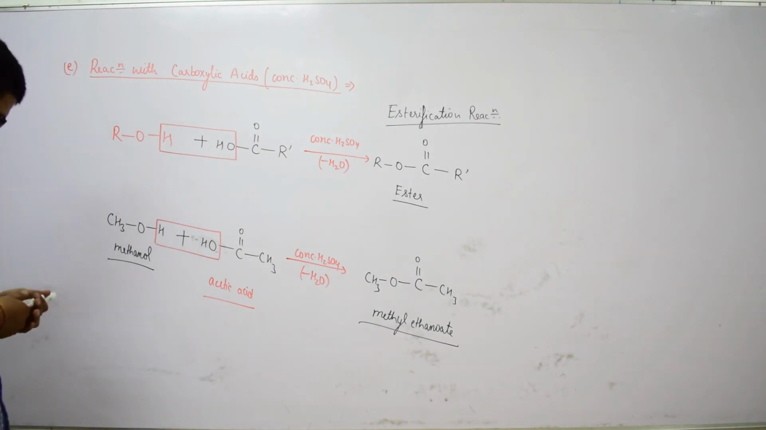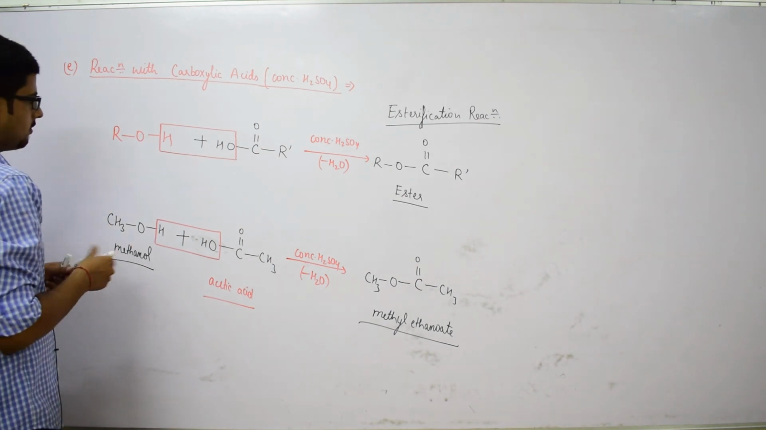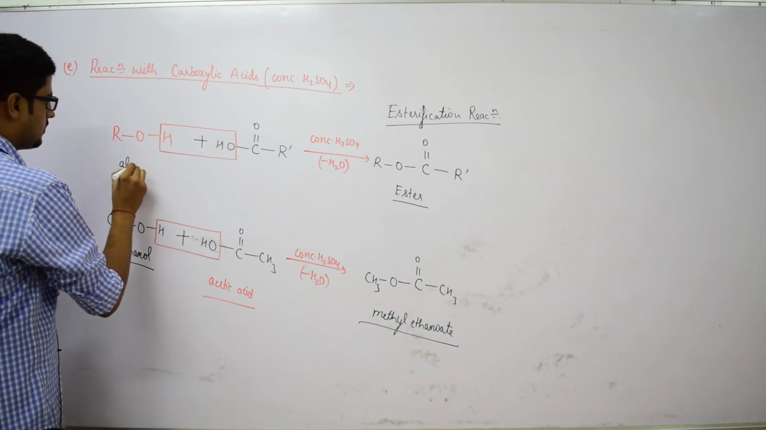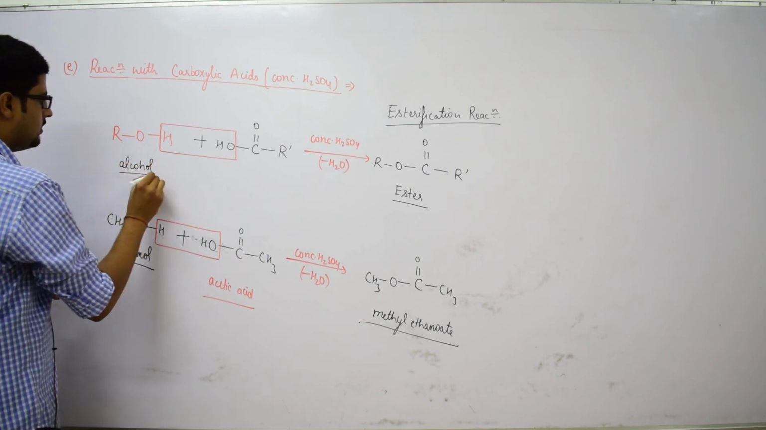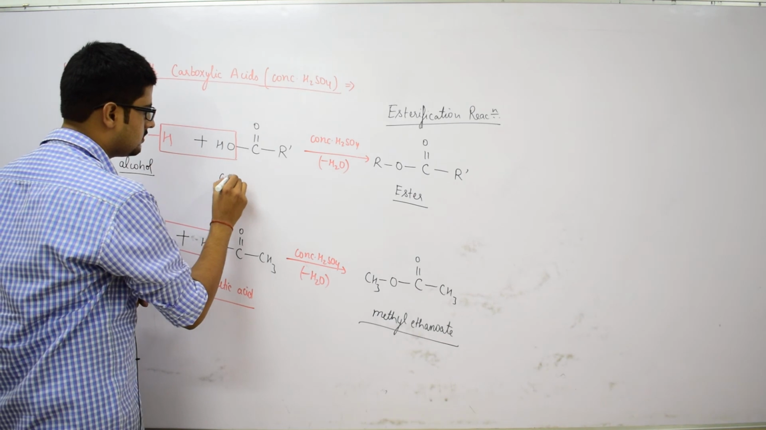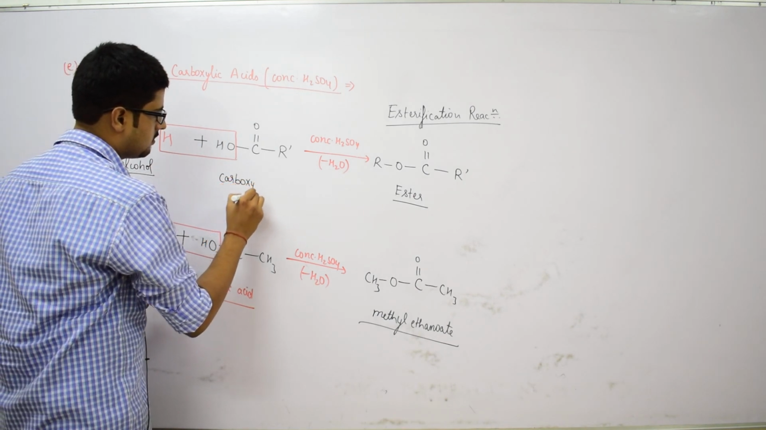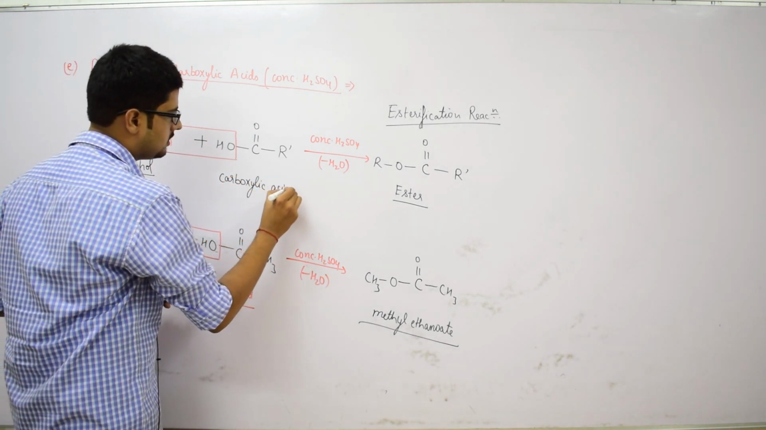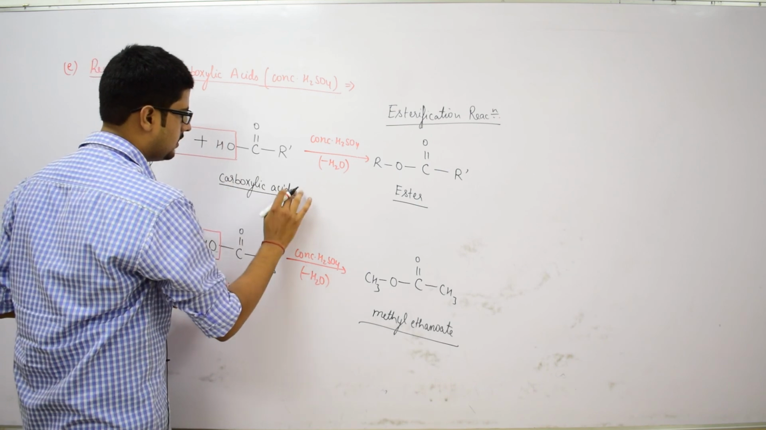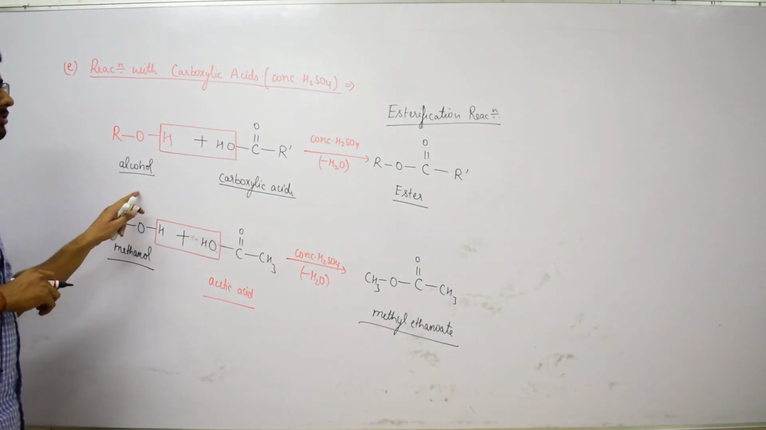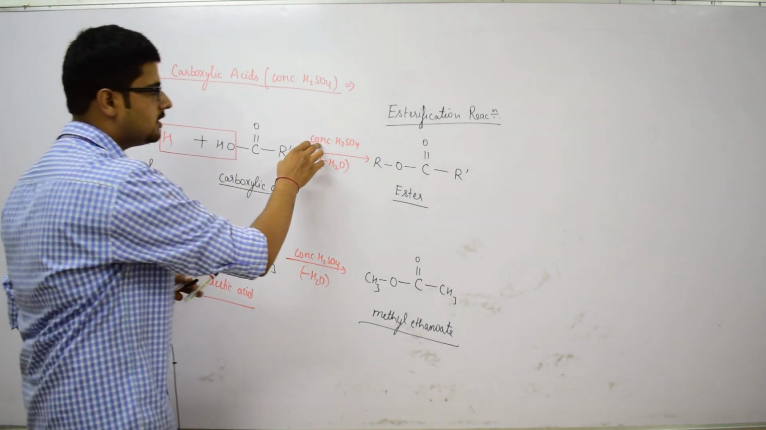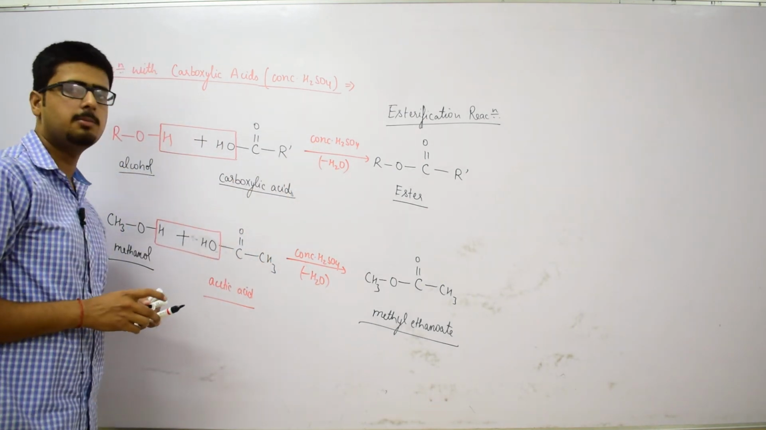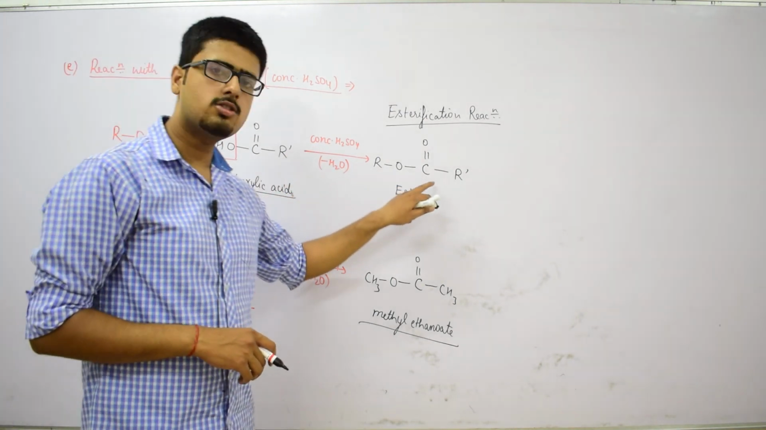So, this is the complete esterification reaction, that is the reaction with carboxylic acids. When a molecule of alcohol is treated with carboxylic acid in the presence of concentrated sulfuric acid, there will be elimination of a water molecule, and it leads to the formation of ester.